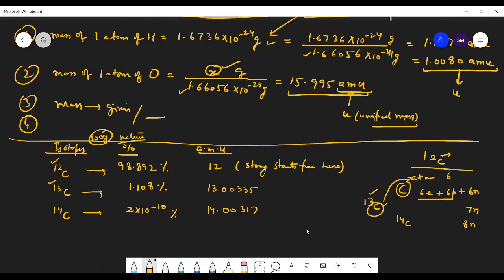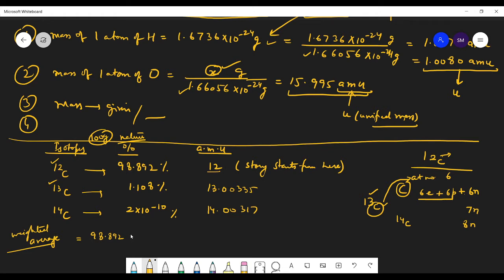Now students, we'll take the average. This much percentage has the mass 12. If we take 100 grams, 98.892, so we call this the weighted average. What do we call it? Weighted average.